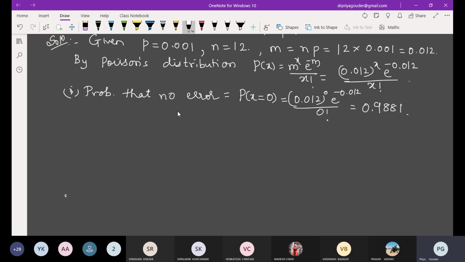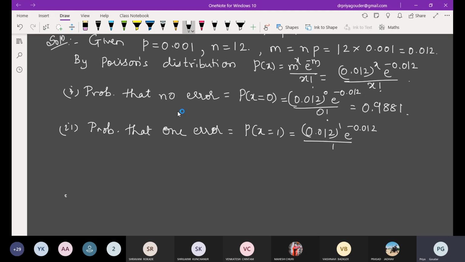Done. Let us take the second condition. How many errors should be there? One error. So what is the value of x? 1. Probability of x equal to 1: 0.012 raised to 1, e raised to minus 0.012, divided by 1 factorial.